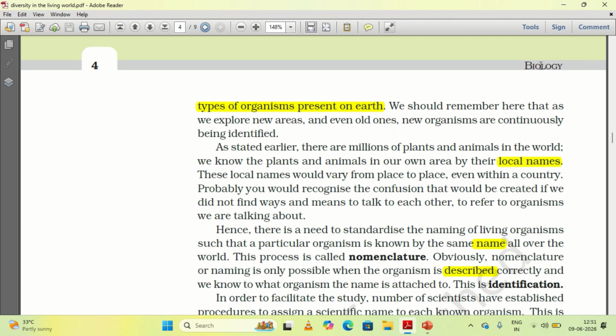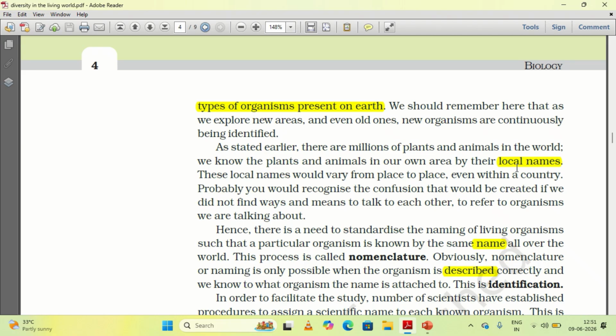Because there is a huge number of living organisms on the planet, and in each location they are known by different names, it becomes very difficult to recognize them individually. So it is very difficult to name them.